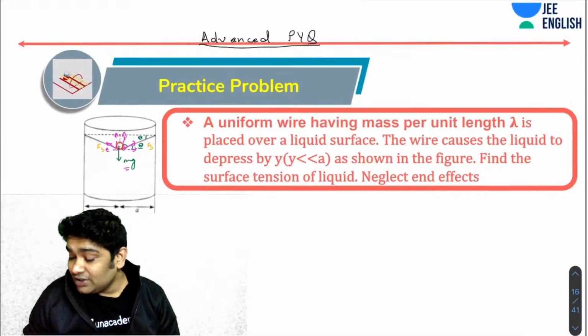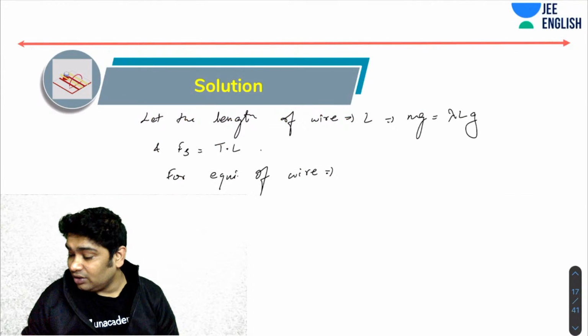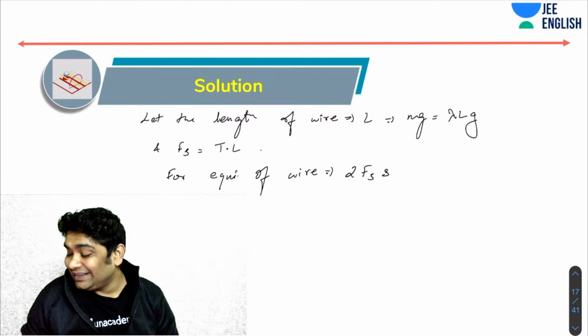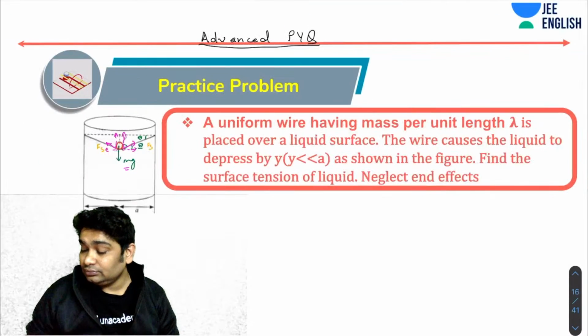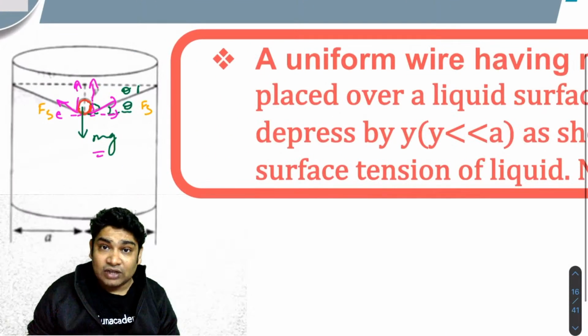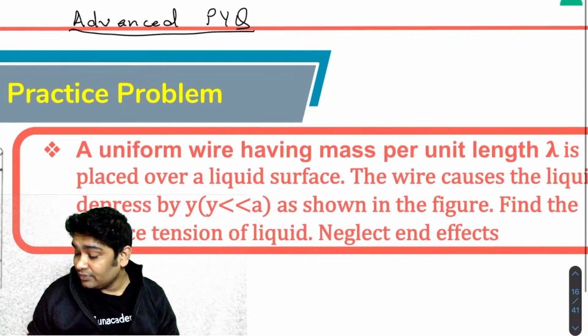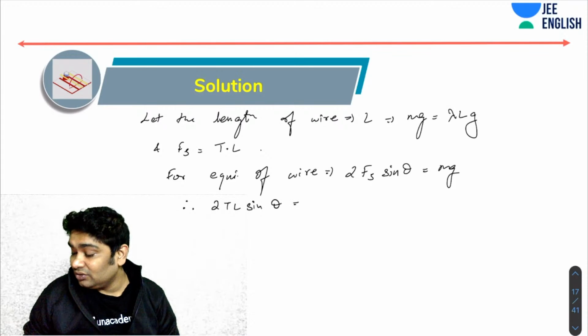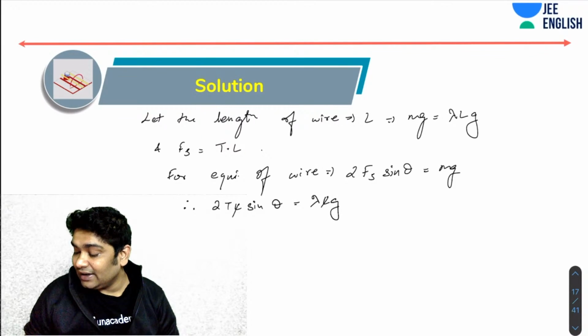Okay, what is the vertical component? So for equilibrium, I can say that 2 times force of surface tension into sine of theta would be equal to mg. Correct? This angle was theta, so the vertical component would have been sine theta. Correct? Okay, so therefore, what I have is 2 TL sine of theta is equal to lambda Lg. L and L get cancelled.